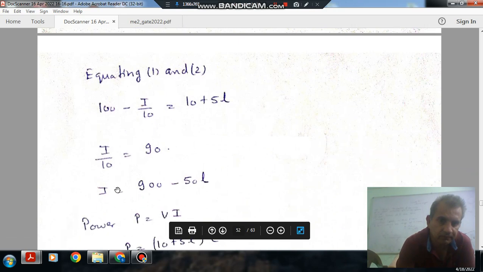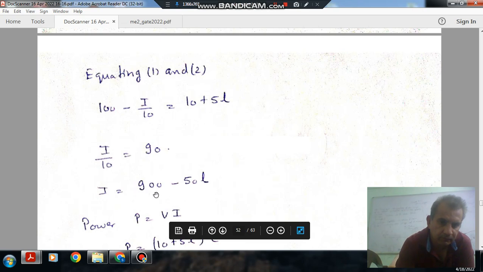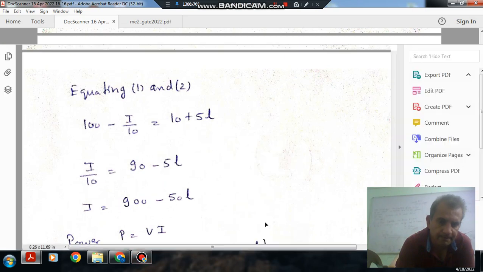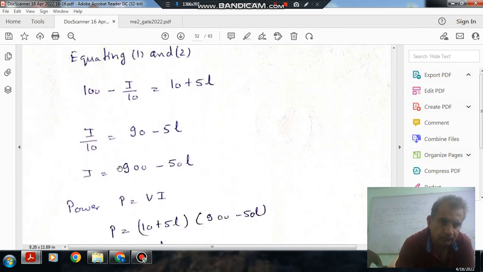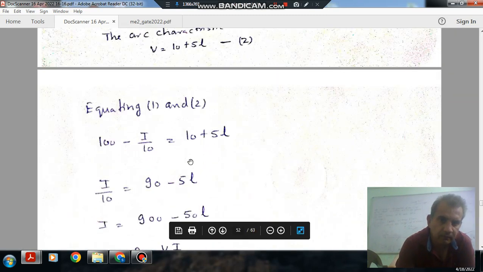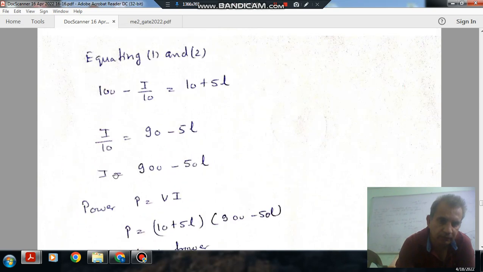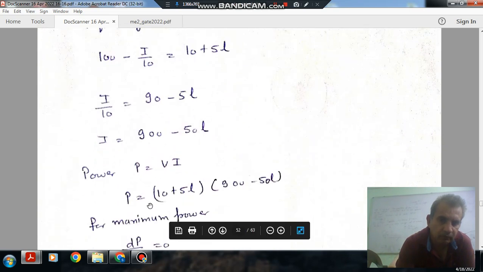So I will be your 900 minus 50L. Now we have I in terms of L and V in terms of L. So power is given by V into I. Putting the value of V and I, power is 10 plus 5L into 900 minus 50L.